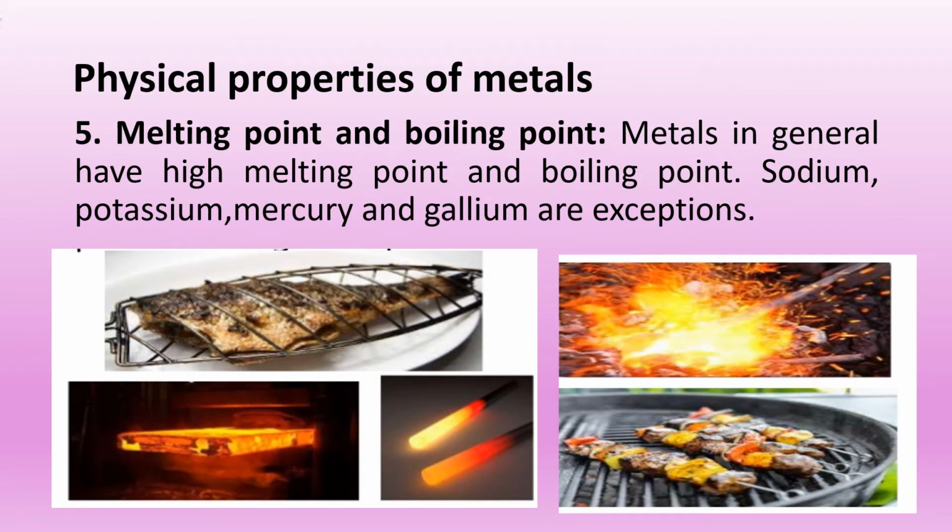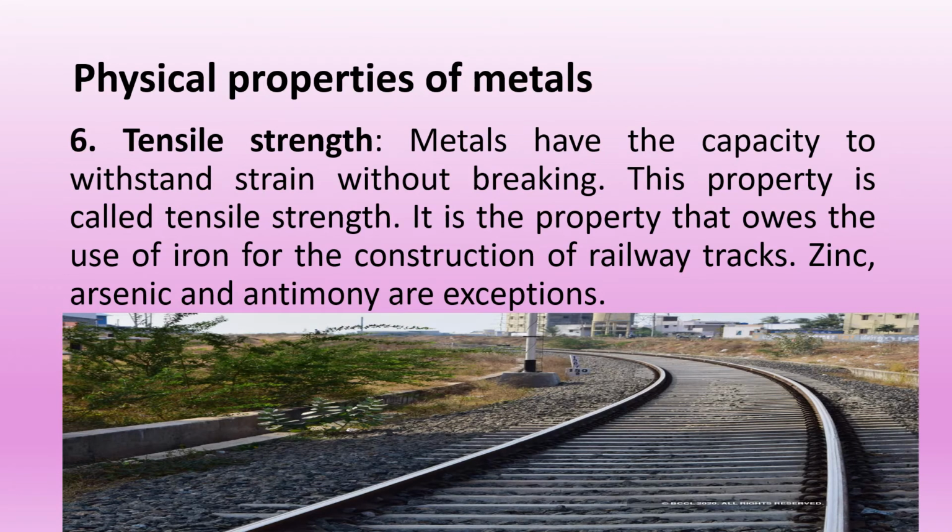Melting point and boiling point. Metals in general have high melting point and boiling point except sodium, potassium, mercury and gallium. Tensile strength. Tensile strength means the capacity to withstand strain without breaking.